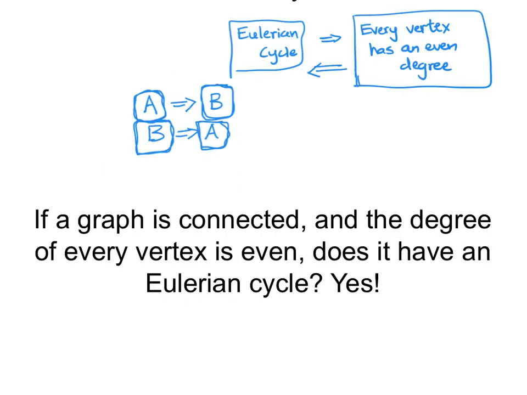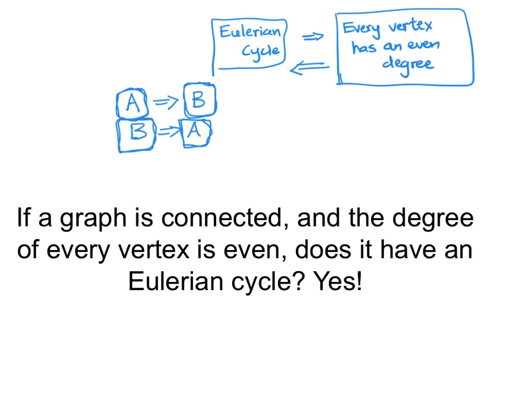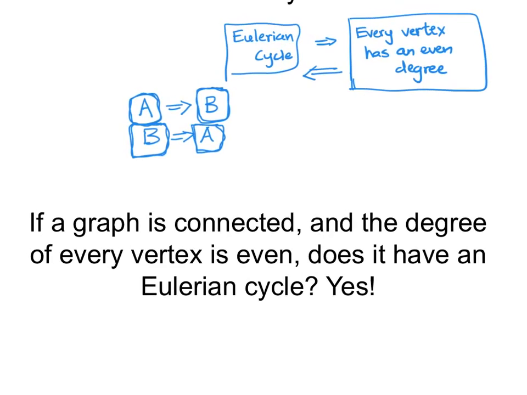So it does seem that the answer to this question is a yes. If you're given an undirected graph that is connected and you're given that the degree of every vertex is even, yes, it must have an Eulerian cycle because the process that we followed to build that cycle seems infallible. So it looks like the implication goes both ways. If there is an Eulerian cycle in a graph, then every vertex in that graph must have an even degree, and if every vertex has an even degree, then that graph must have an Eulerian cycle.